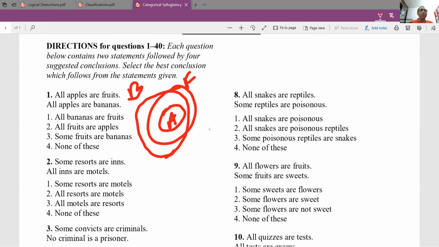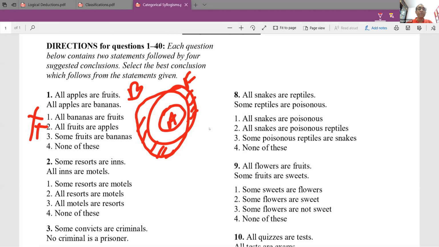Can you say all bananas are fruits? A lot of people have said all bananas are fruits. Suresh is going. All bananas are fruits, which is not right. There are certain bananas, like for example these bananas, which are not fruits. So you can't say all bananas are fruits. All fruits are apples also is not right, because there are certain fruits which are not apples.